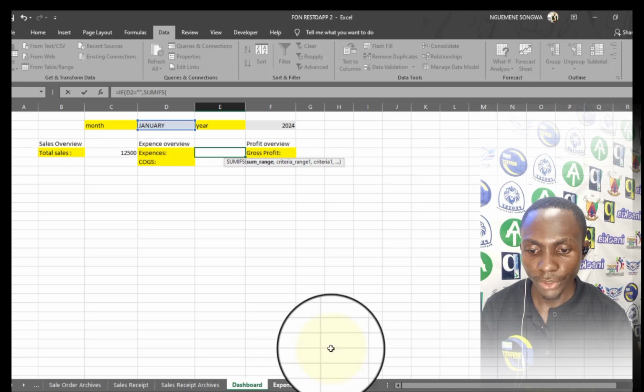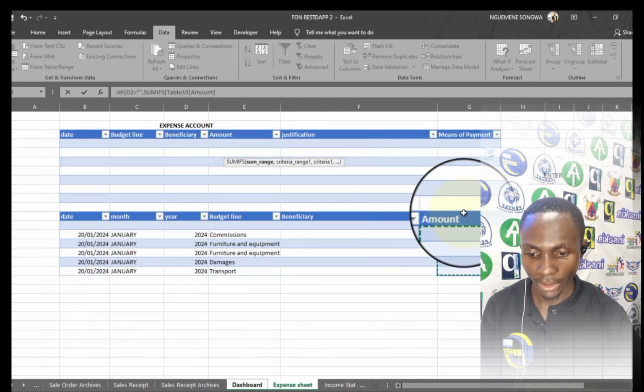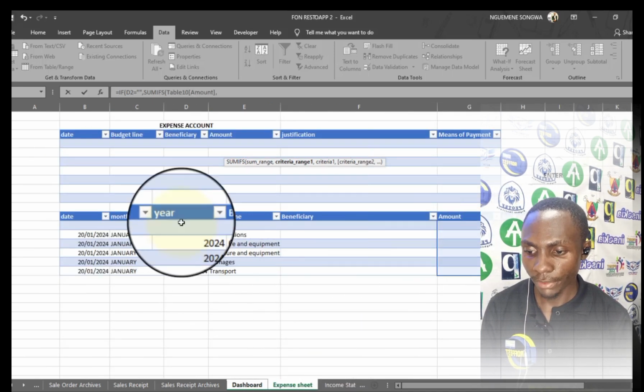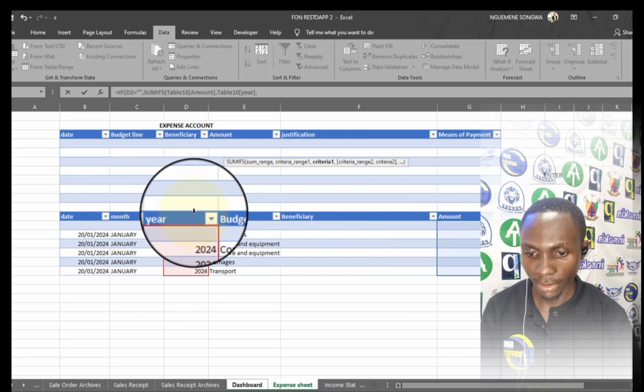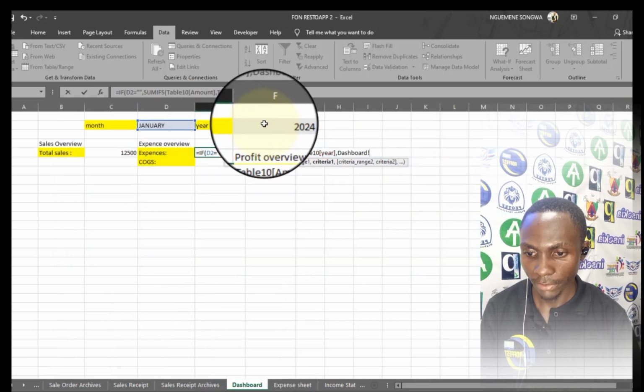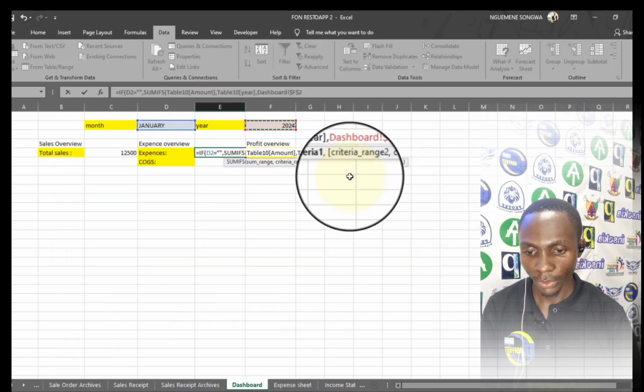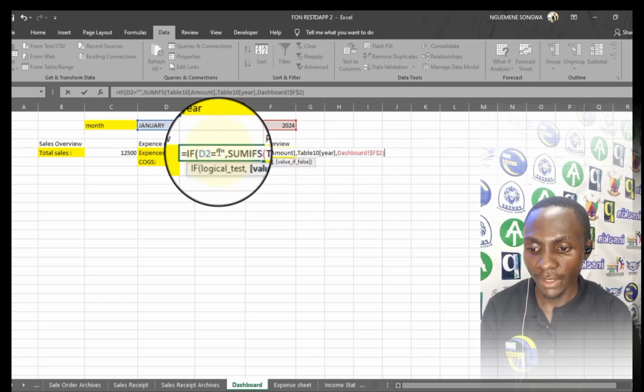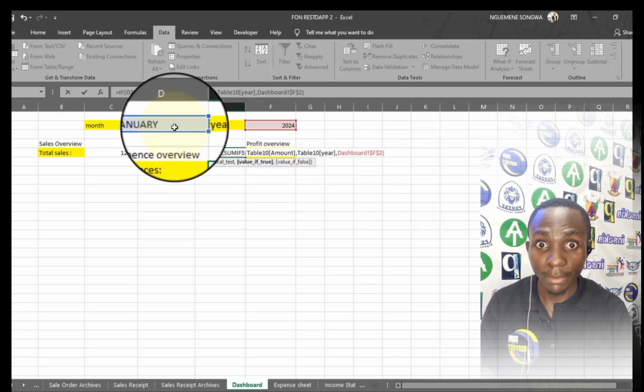I'm going to take the sum range, which is going to be the amounts here at the level of the expenses. Now the criteria range one will just be in terms of year, and the criteria is this year. I'm just going to put the dollar sign. Now that is a value if true. That's a value in case the month is not available.